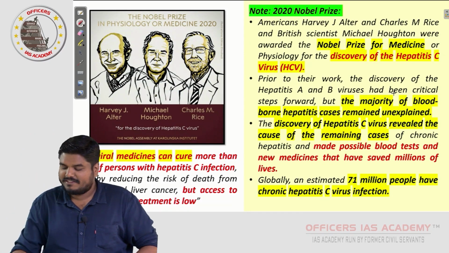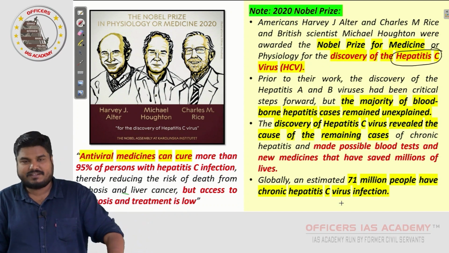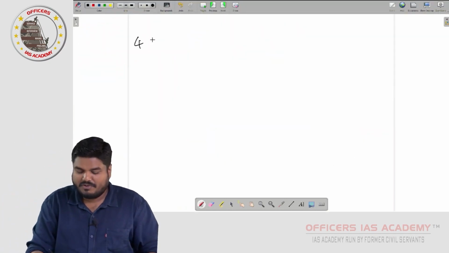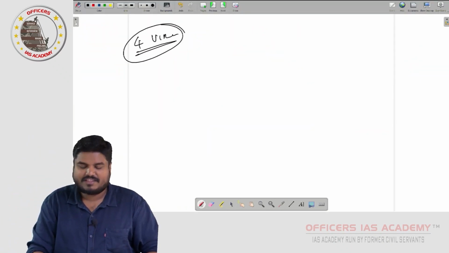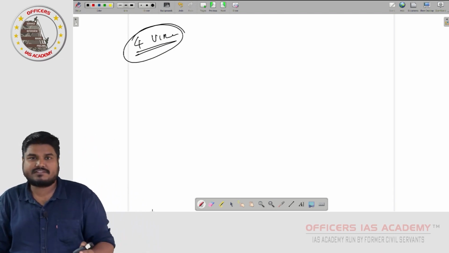So, this hepatitis C was discovered... initially people were thinking that only 4 viruses were responsible for hepatitis.